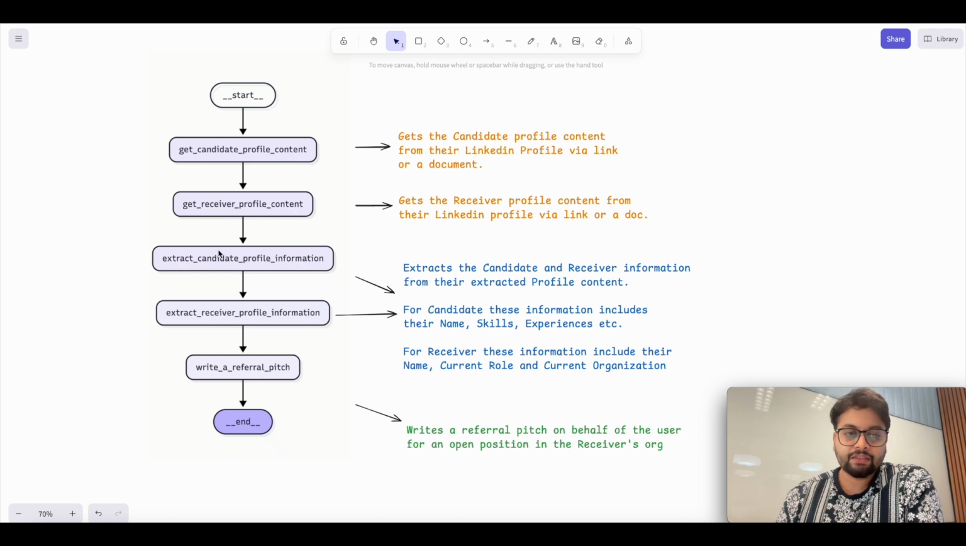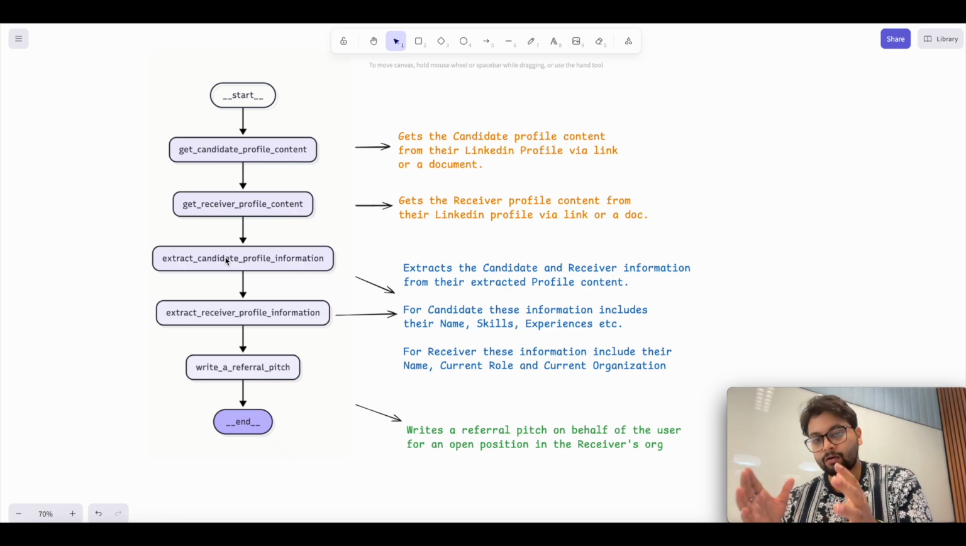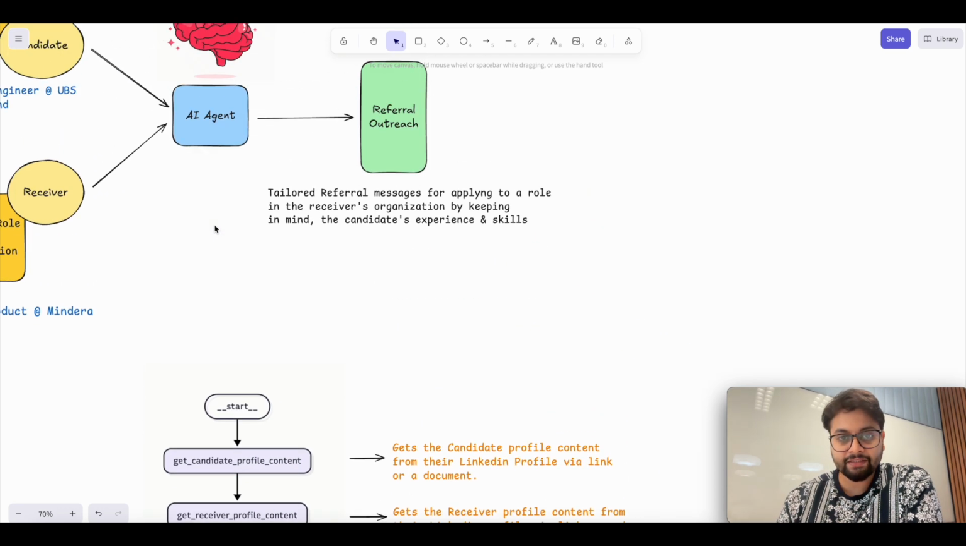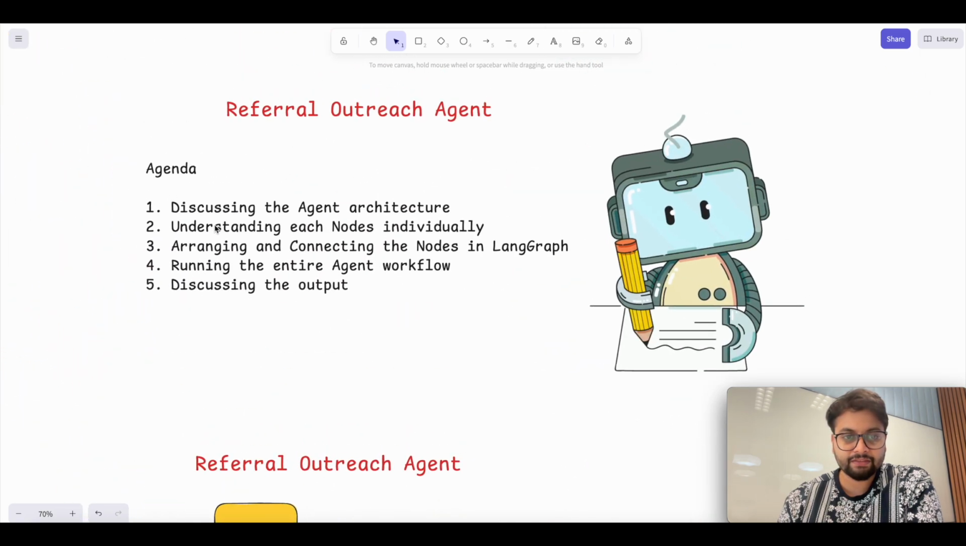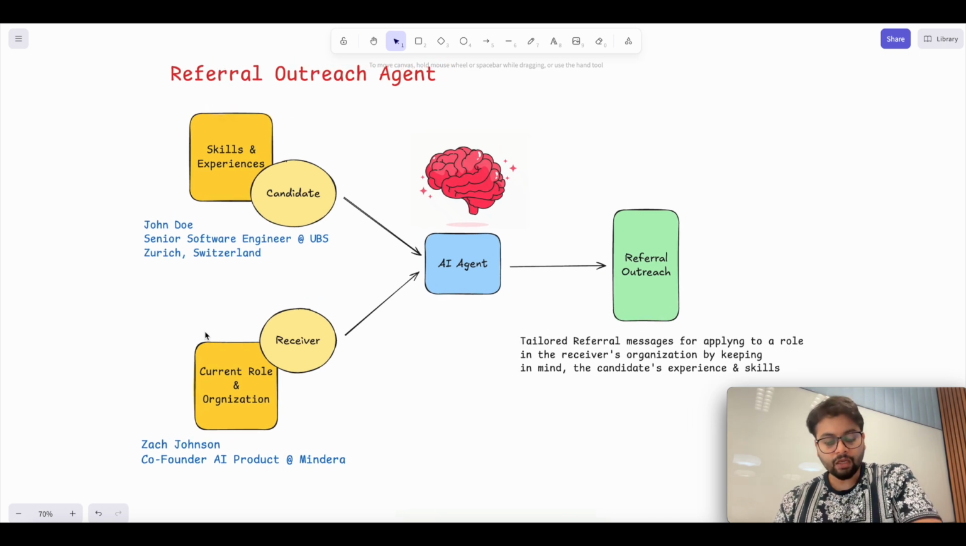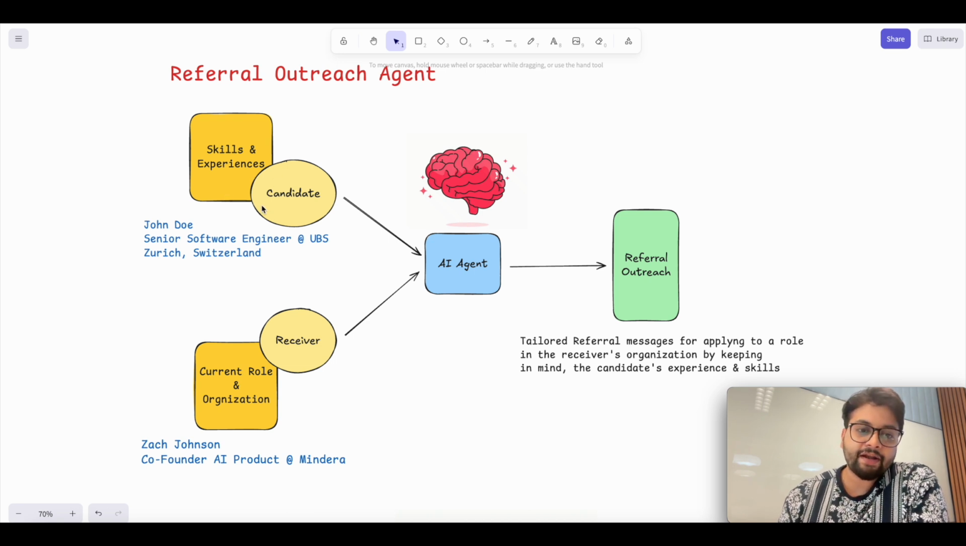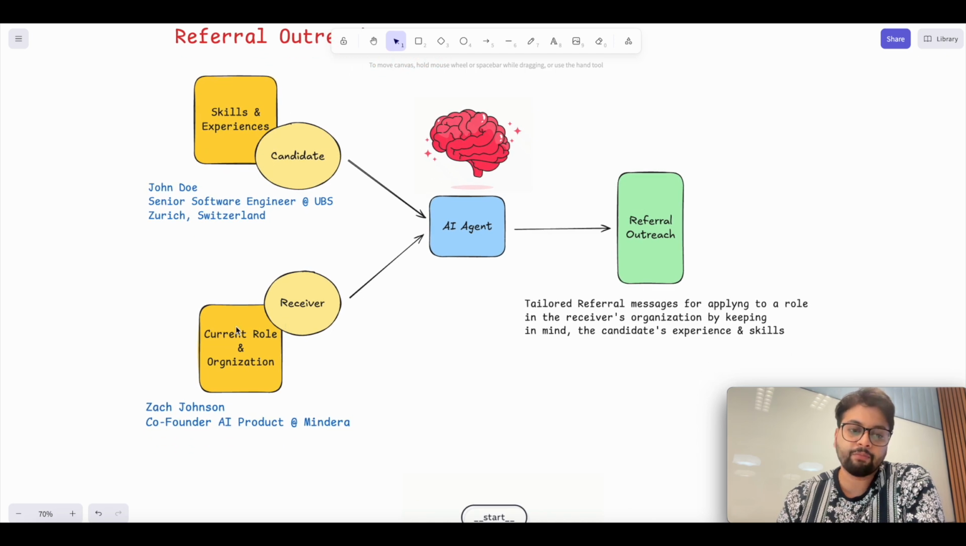The first node is extract candidate profile information, which extracts the information which we wanted to pull. So we explained this in the previous diagram that we want to pull proper or some selected information for the candidate and the receiver. For the candidate, we want to pull the name, skill, and experience. For the receiver, we want the name of the receiver, their current role, and their organization.